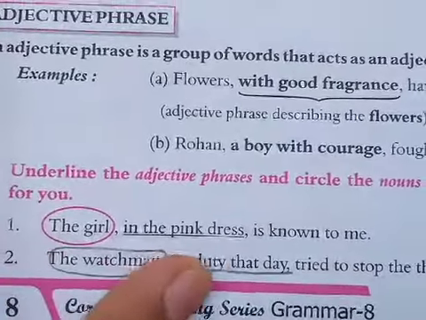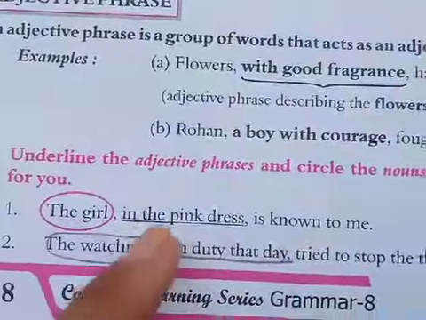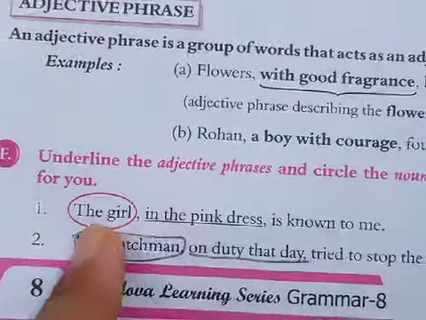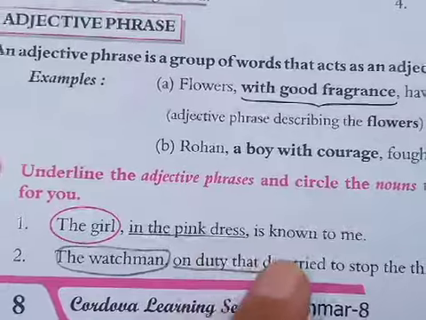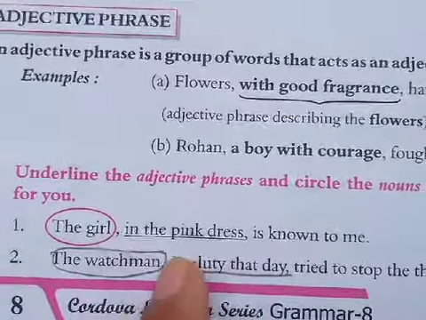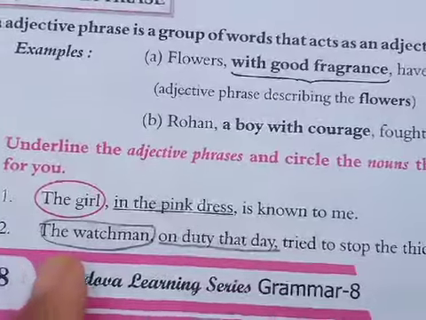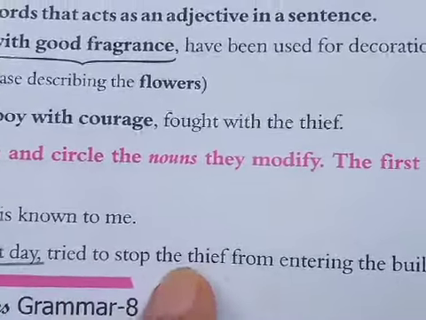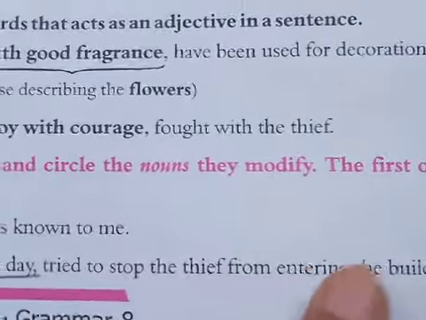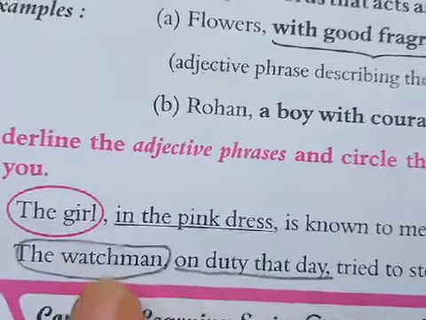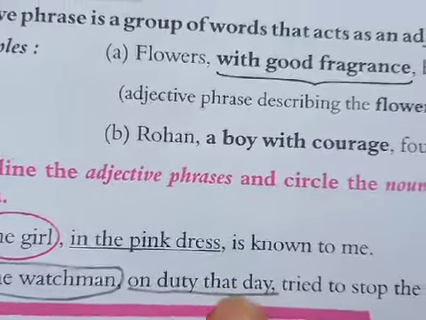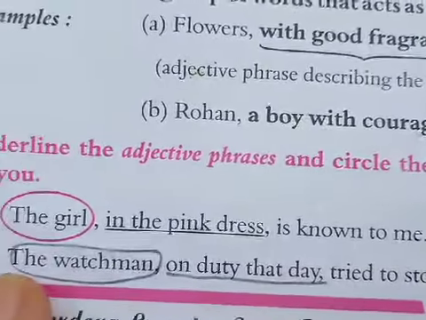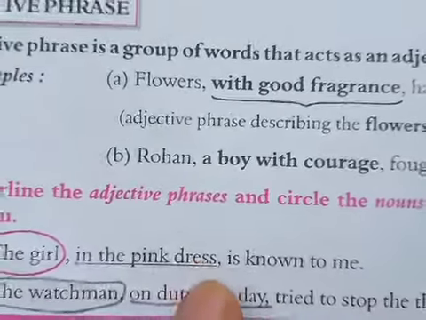The girl in the pink dress is known to me. So, underline the adjective phrase. Here it is already given to you. The girl is a noun, and in the pink dress describes the girl, and that is why it is our adjective phrase. The watchman on the duty that day tried to stop the thief from entering the building. The watchman, noun, circle watchman. On duty that day describes the watchman, and that is why it is our adjective phrase.